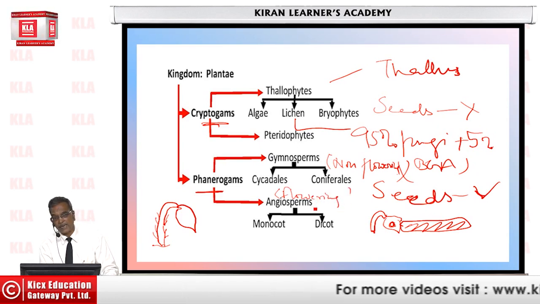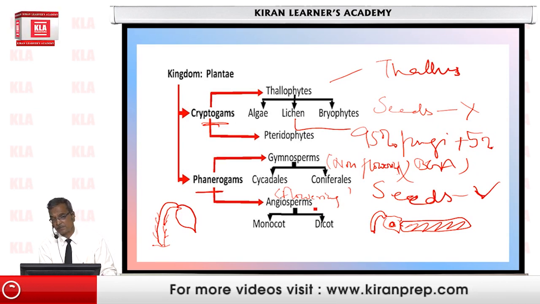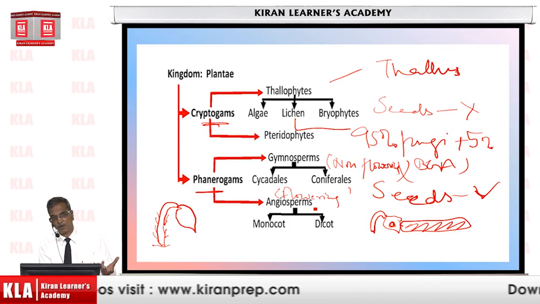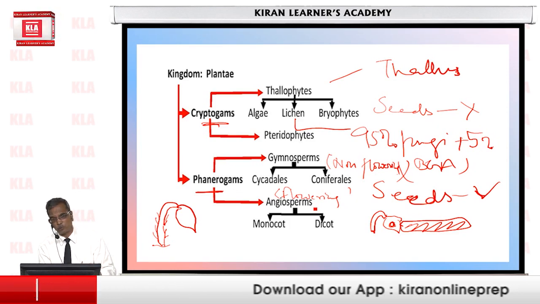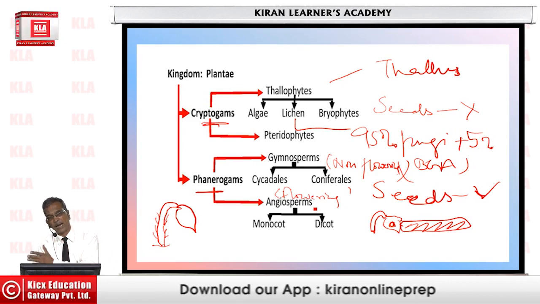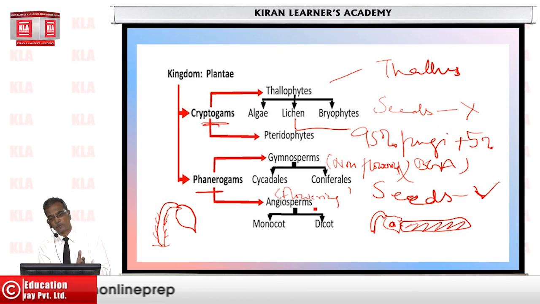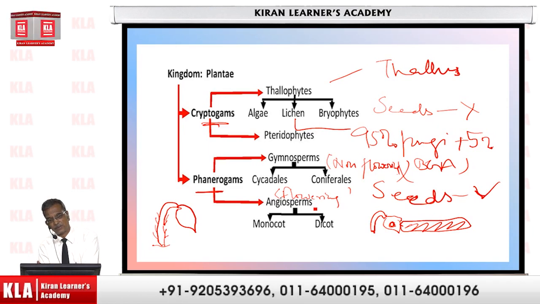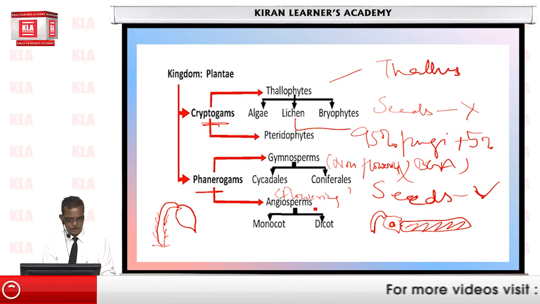Both gymnosperms and angiosperms do produce seeds, but they differ because gymnosperms do not produce any flower, whereas angiosperms do. Hence we call gymnosperms non-flowering seed plants and angiosperms flowering seed plants. So that is in general the classification of Plantae.